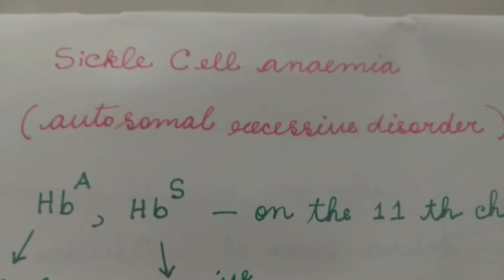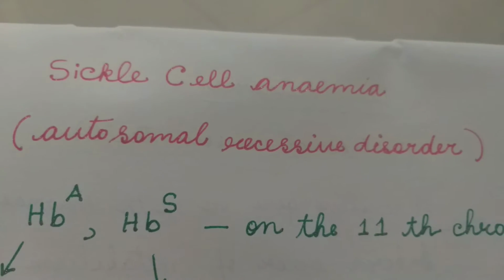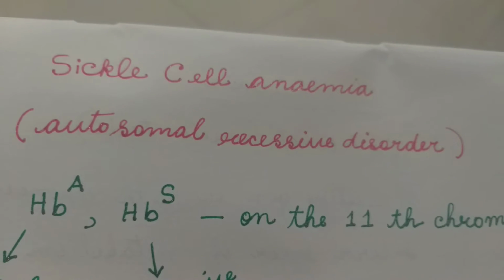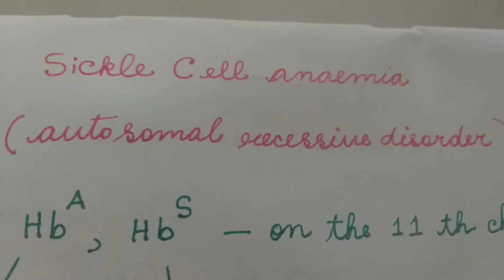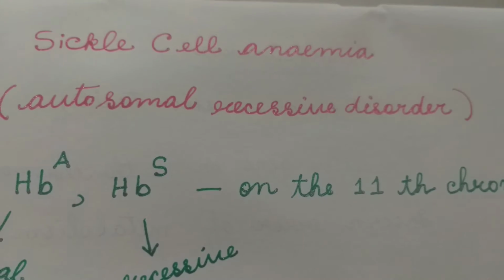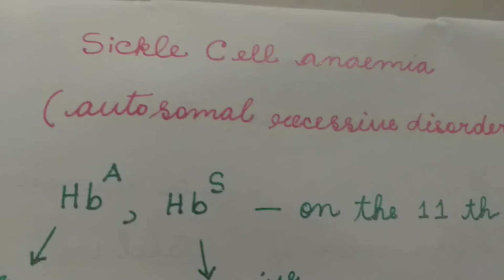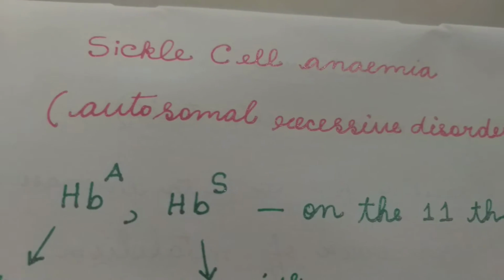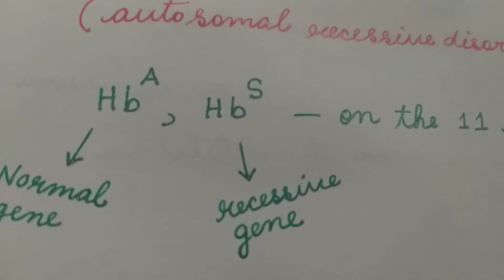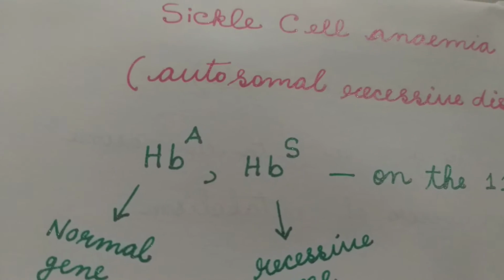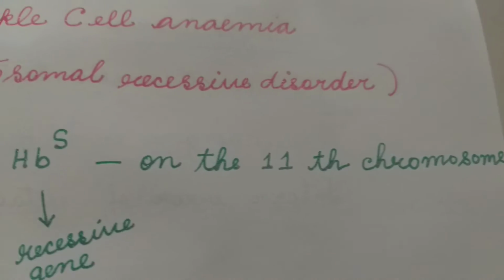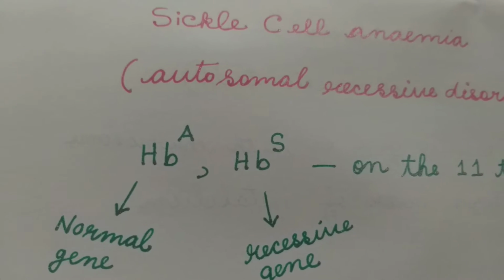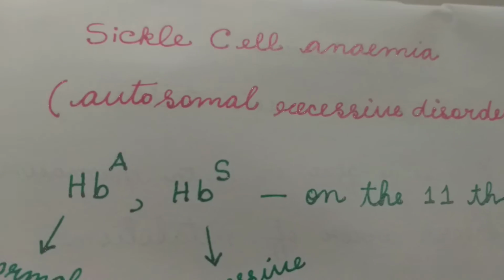Sickle cell anemia. Sickle cell anemia is one of the most important genetic disorders, which is classified as a Mendelian disorder. It is an autosomal recessive disorder, because sickle cell anemia is caused by a pair of alleles, HbA and HbS, present on the 11th chromosome. Two genes, HbA and HbS, are responsible for sickle cell anemia.